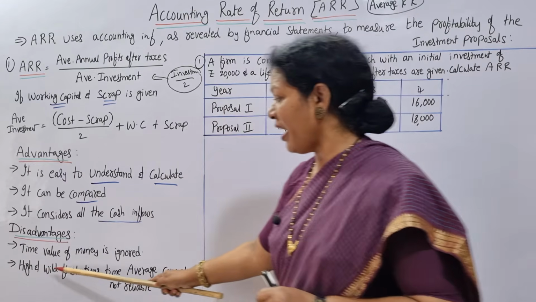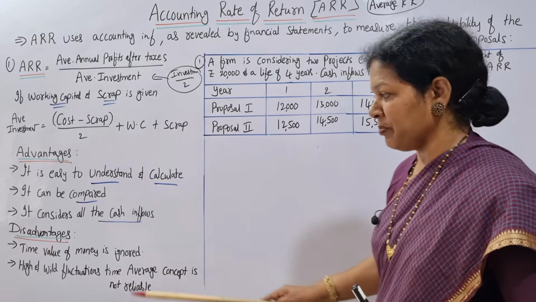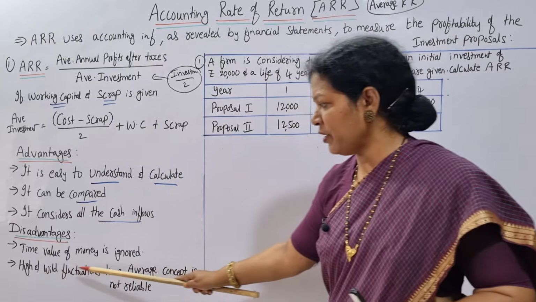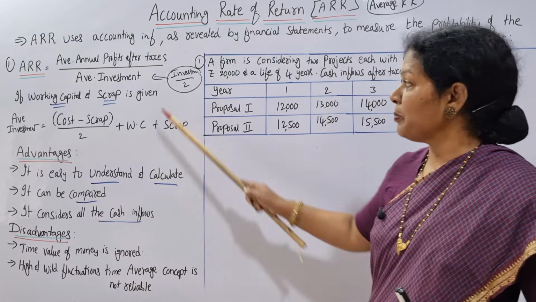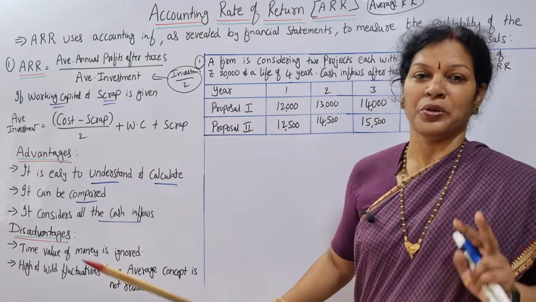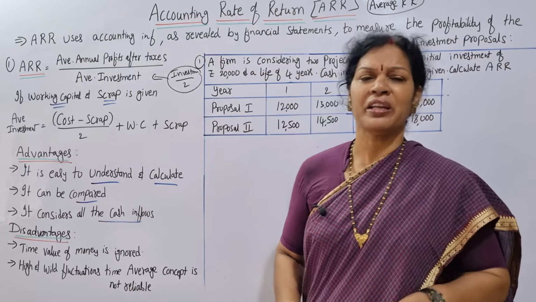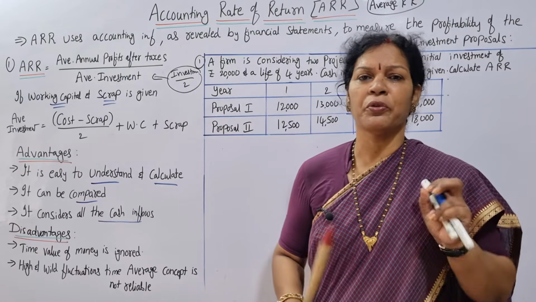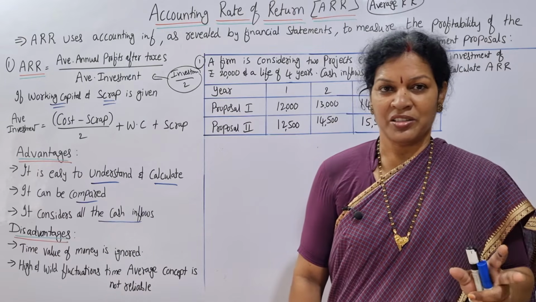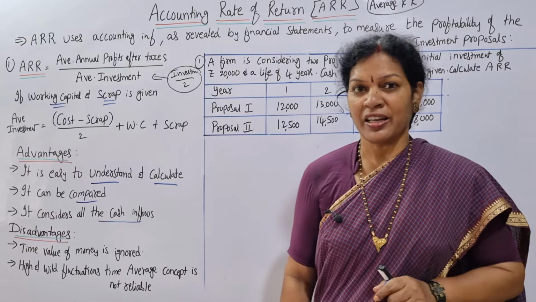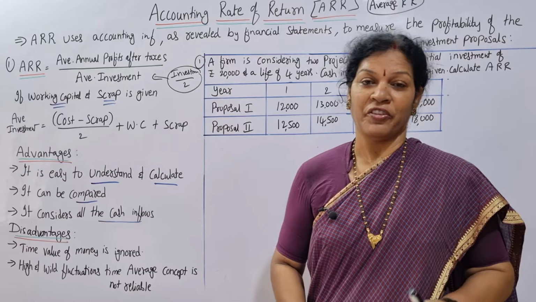The second thing is high and wild fluctuations. The time average concept is not reliable, especially when high and wild fluctuations are going on. So this time average is not going to work out. It will not give you correct results because fluctuations are there. Whatever we have taken may not be reliable, may not give you a fruitful result. Only these are the two drawbacks. Able to understand? When do we accept this ARR? ARR must always be high. High means it is profitable.